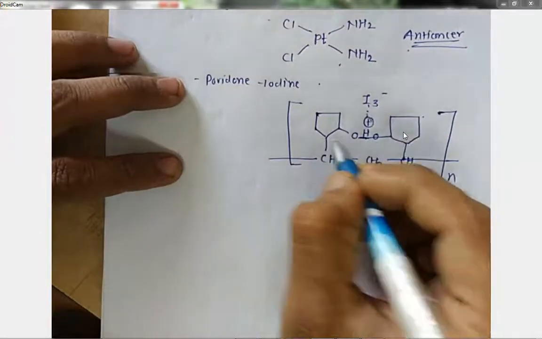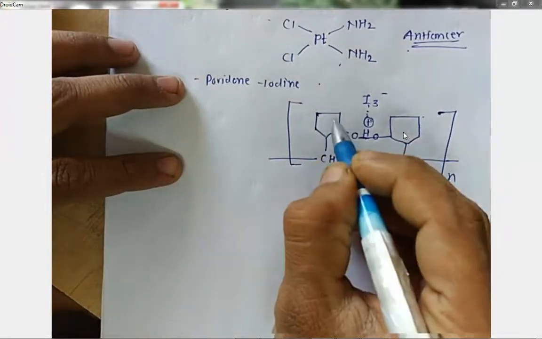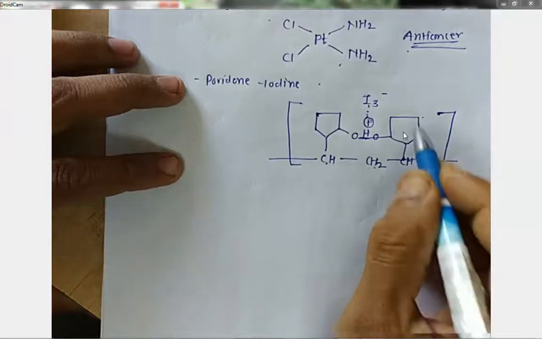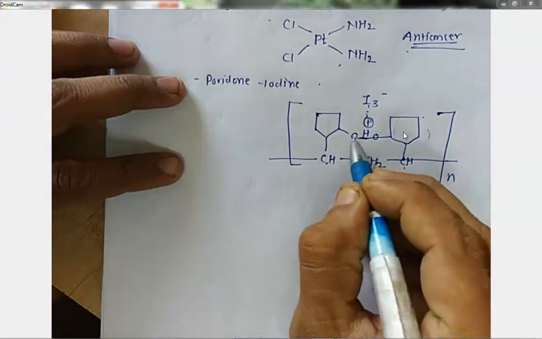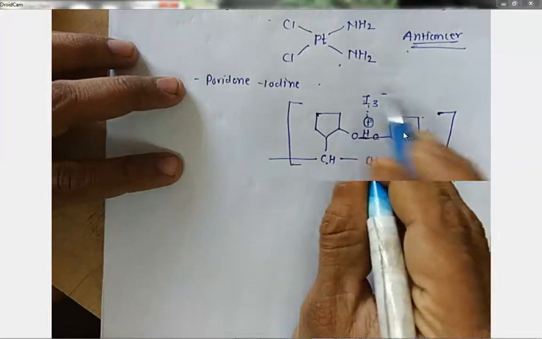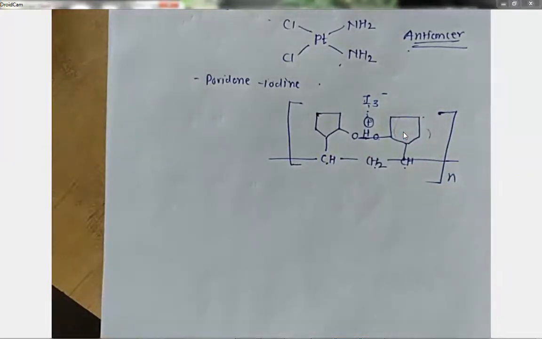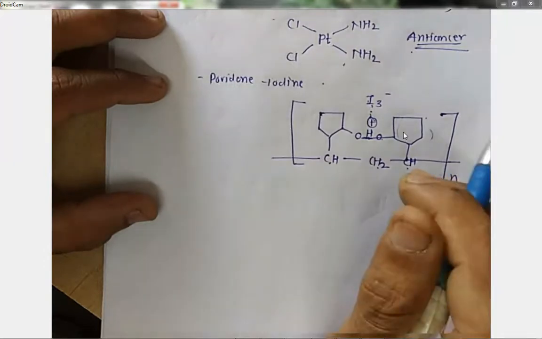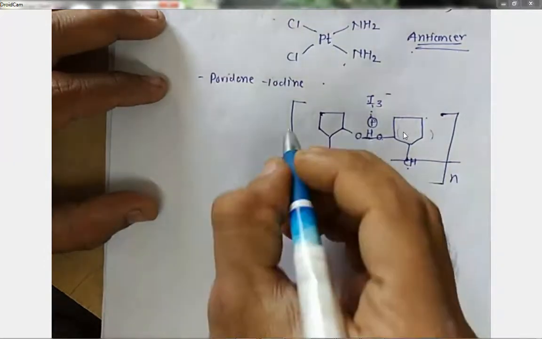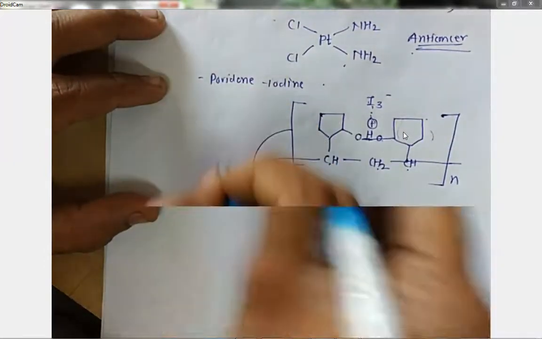This is povidone. Again, look at the structure. This is a ring, CH, CH2. Again, the same ring structure. In between O, O, H and I3. So this is exactly povidone iodine ointment. Okay. So this is the most important part of this structure. When we talk about this, what is the application of this?